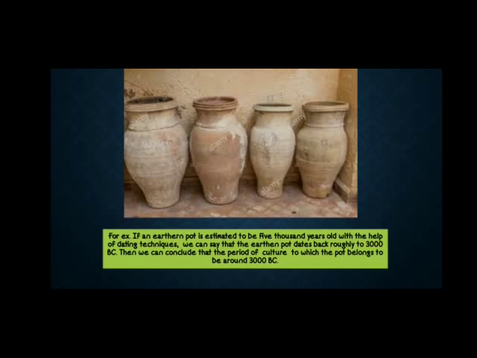Like it is given over here, earthen pots dated back roughly to 3000 BC. This is approximate, not a specific date or time. The period of culture to which the pot belongs is around 3000 BC. When we see these pots, we come to know about the culture of the people living in that era as well.